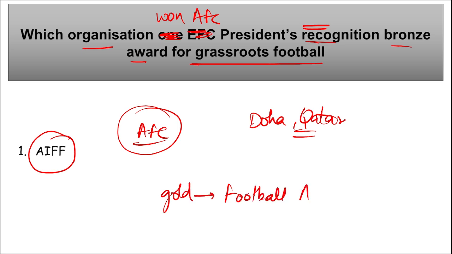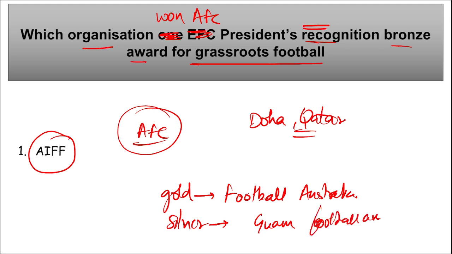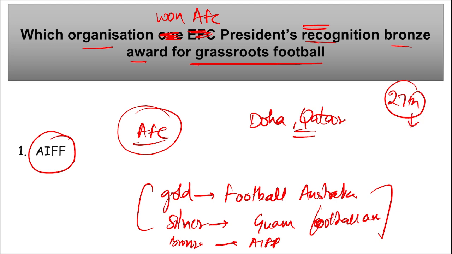Then AFC President's Recognition Award for the grassroots football was won by Football Association of Australia. Silver won by Guam Football Association, and here bronze won by AIFF. So all these three are important. Mark this. Correct. Then 27th edition. This is the 27th edition of the AFC annual awards presented in 18 categories.